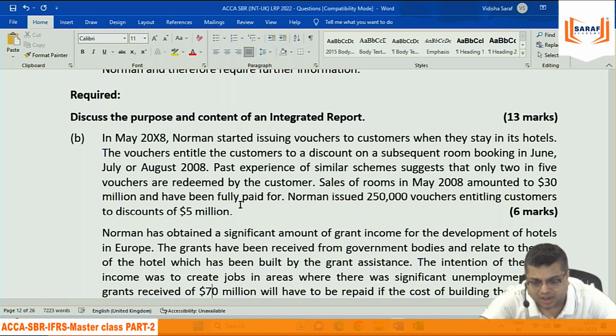Relating to IFRS 15, revenue recognition, there can be millions of examples which cannot be incorporated in any syllabus. You need to think of the 5 different points and apply the relevant points in the situation. Maybe your application is wrong, but if you apply the relevant points, even in SBR you will easily get 50% marks. In the SBR exam also you will get 50%.